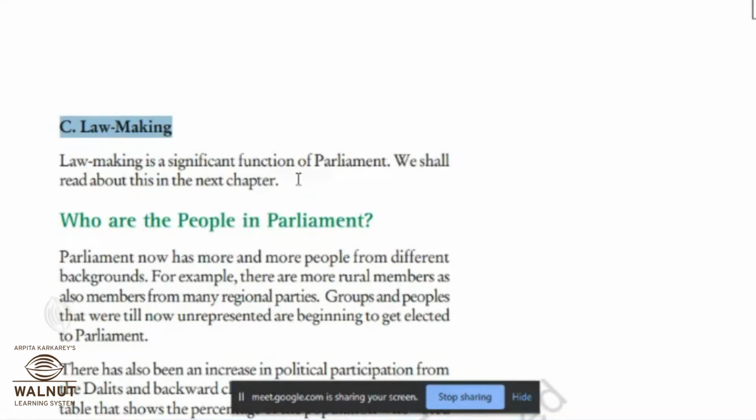So A, B, and C, that is all the role of the parliament. I'm going to read it out again. To select the national government, that is the first role of the parliament. Second role, to control, guide, and inform the government. And the third role that we just learned, lawmaking. These are the three roles of the parliament, because the heading of our lesson is why do we need a parliament.